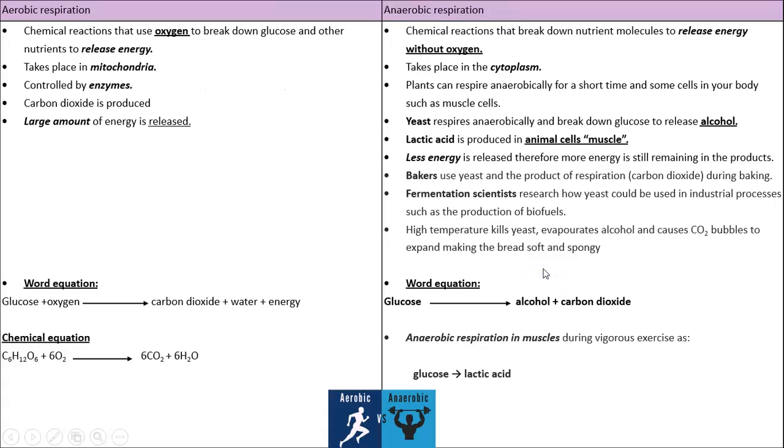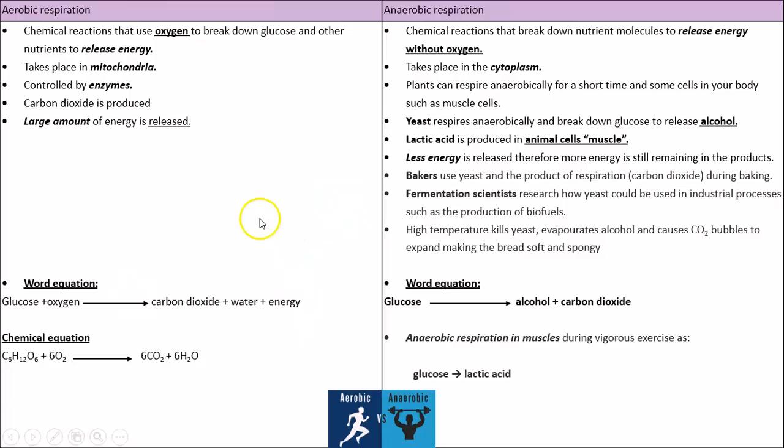Now, let's take a look at the difference between aerobic and anaerobic respiration. Aerobic respiration we covered multiple times before. It's the chemical reaction that uses oxygen and glucose to release energy. Where does it take place? In the mitochondria inside each cell, controlled by respiration enzymes. Carbon dioxide is produced and a large amount of energy is usually released.